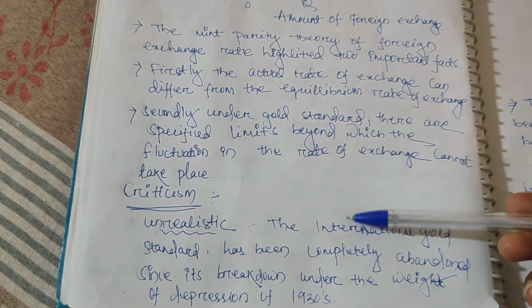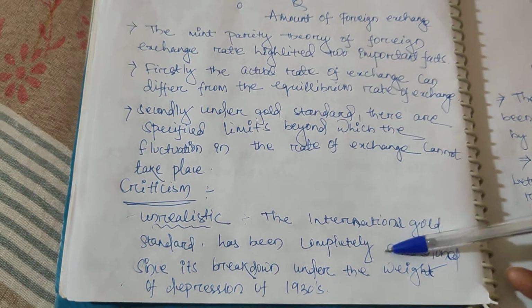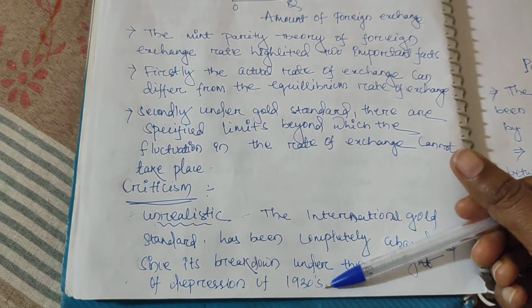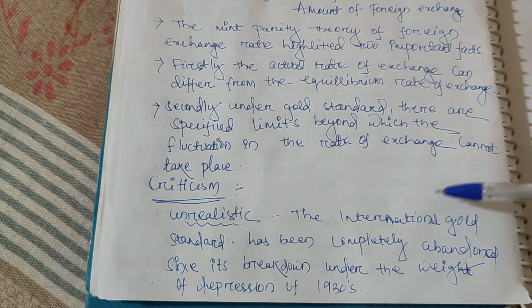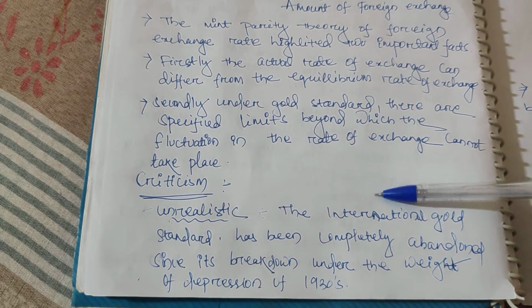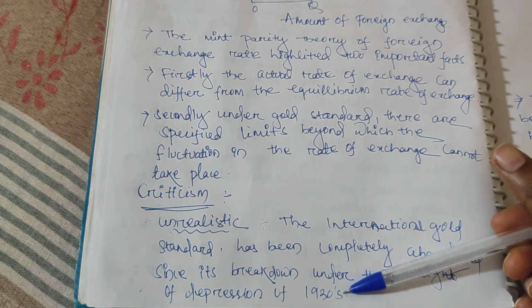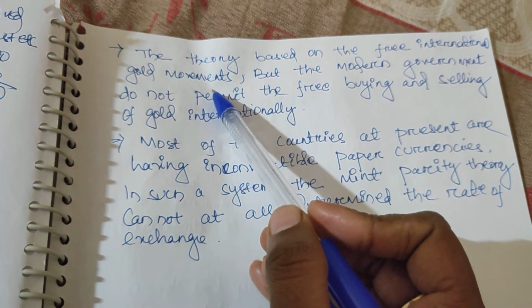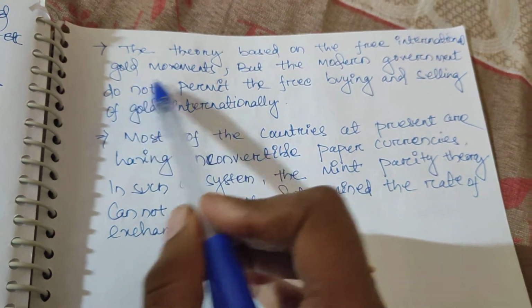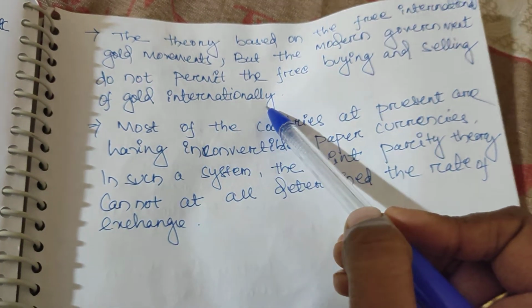First criticism, unrealistic. The international gold standard has been completely abandoned since its breakdown with the depression of the 1930s. I will make a special video explaining the international gold standard. It will take lots of time, nearly 10 minutes, to explain the international gold standard and why it broke down at the time of the depression of the 1930s. Second, they told that the theory is based on free international gold movement, but in the modern world no government will give permission for the free buying and selling of gold, that also internationally.